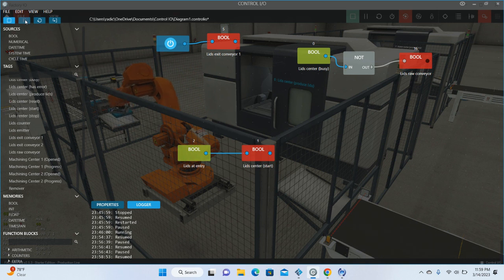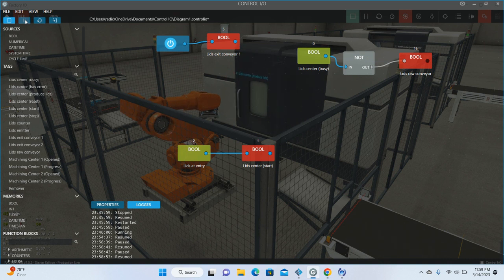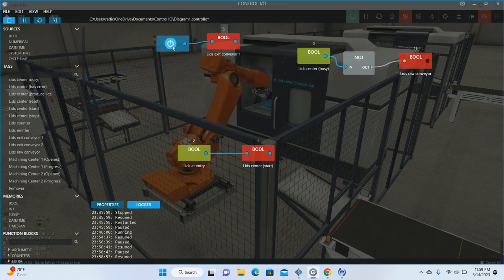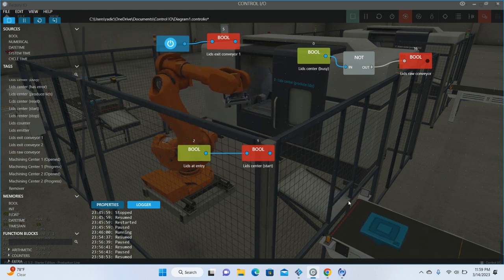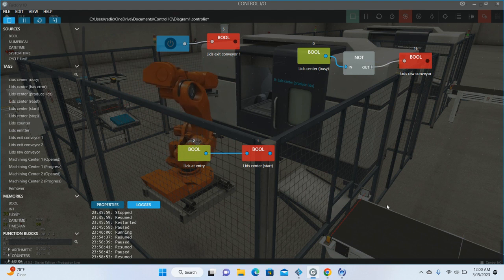Now let us look and analyze this basic circuit. It's just a start. The circuit will be more complex than this, but this is just a bare bones program. Here we have a Boolean where we input, where we can start and stop the lid exit conveyor. This one actually starts and stops the lid exit conveyor. All right.